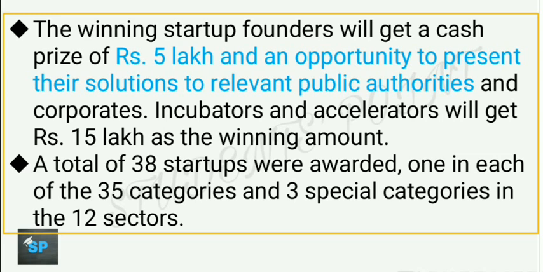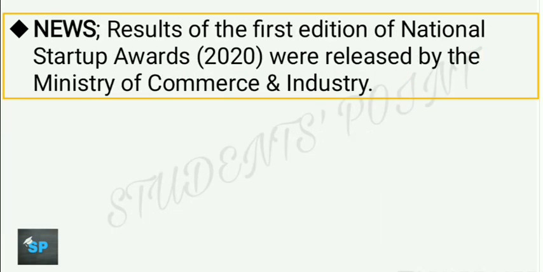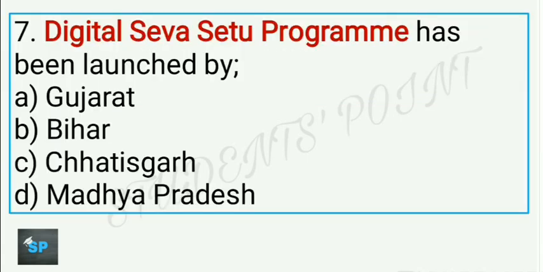And the winning startup founders will get a cash prize of rupees 5 lakh as well as an opportunity to present their solutions to the relevant public authorities, and incubators and accelerators will get rupees 15 lakh as the winning amount. And this time, for the first time, 38 startups were awarded, one in each of the 35 categories and 3 special categories in the 12 sectors. And the award has been announced recently by the Ministry of Commerce and Industry.